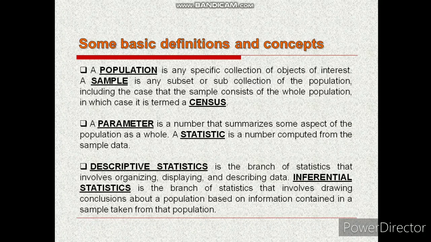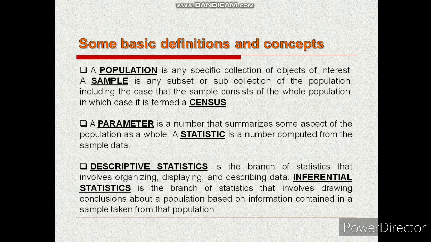Descriptive statistics is a branch of statistics that involves organizing, displaying, and describing data. Inferential statistics is the branch of statistics that involves drawing conclusions about a population based on information contained in a sample taken from that population.